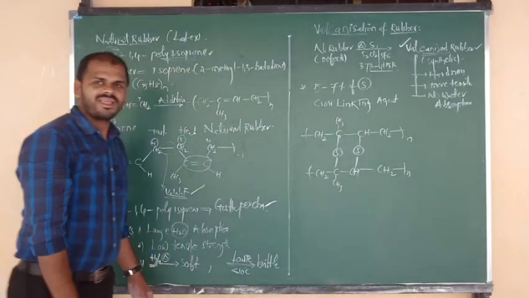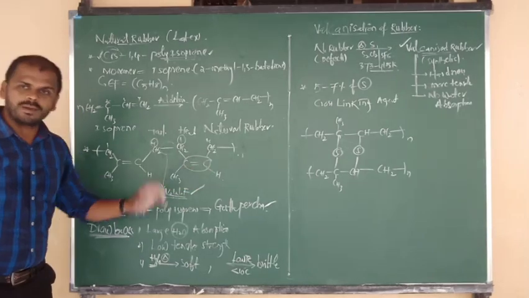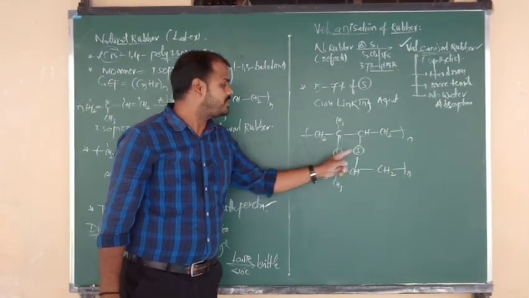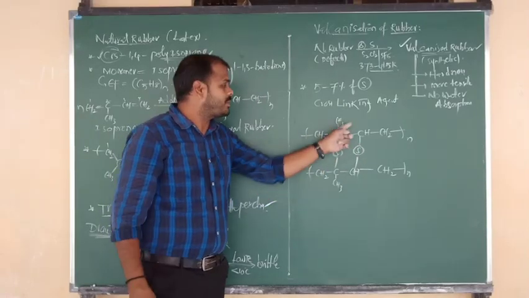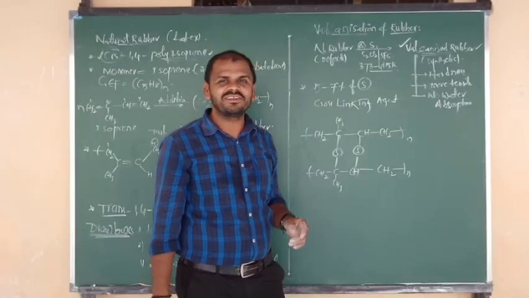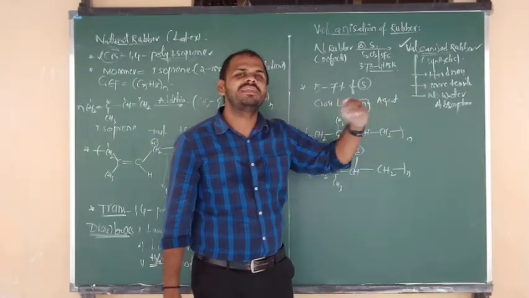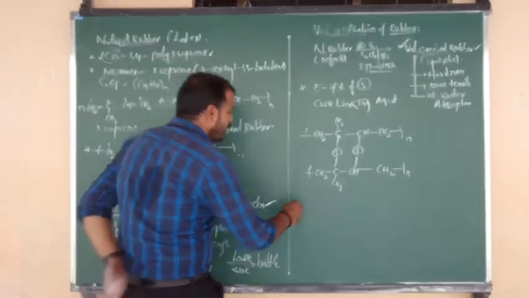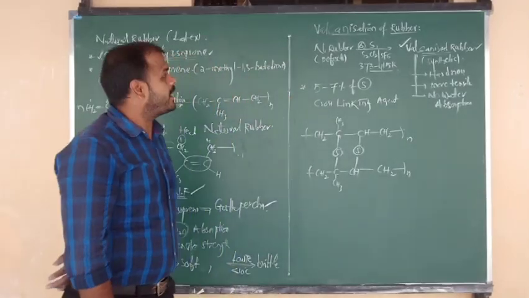Good. Between two active sites of double bonds, between two polymer chains, we have to form sulfur cross links. Due to the formation of sulfur cross links between two natural rubber chains, it automatically acts as vulcanized rubber, and all the properties will be developed and improved. Okay? Good. And one more point I want to tell you here.